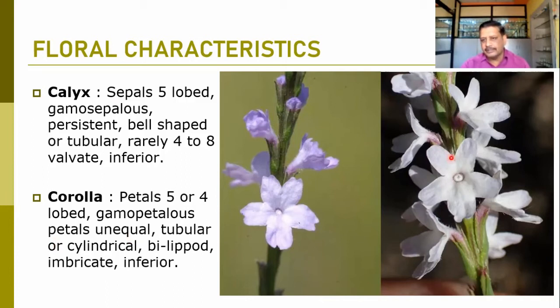Here you can observe that these two are of equal size. Here there is the division and a typical zygomorphic corolla is there. Mostly the petals are unequal in size and shape, and they are tubular or cylindrical. They are mostly bilipped and imbricate. Position of the corolla is inferior because the ovary is at the superior position.